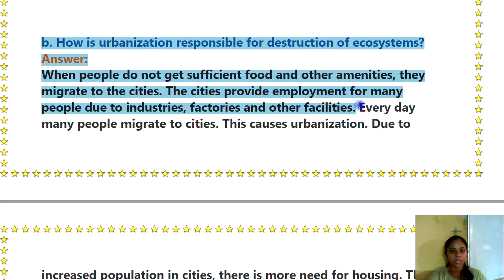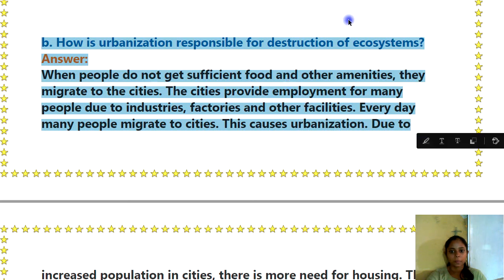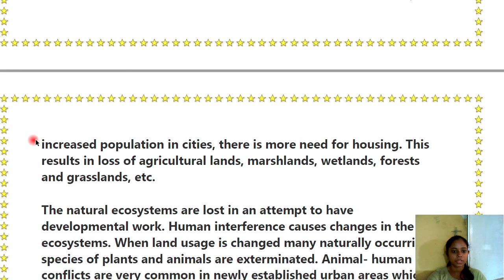B. How is urbanization responsible for destruction of ecosystem? Answer is, when people do not get sufficient food and other amenities, they migrate to the cities. The cities provide employment for many people due to industries, factories and other facilities. Every day many people migrate to cities. This causes urbanization.